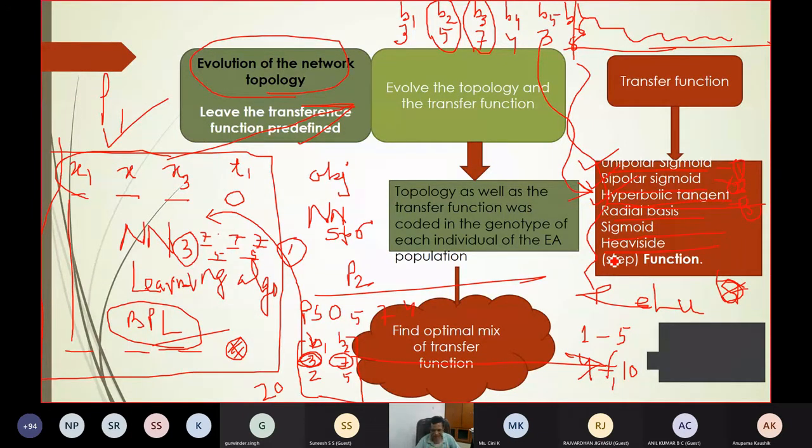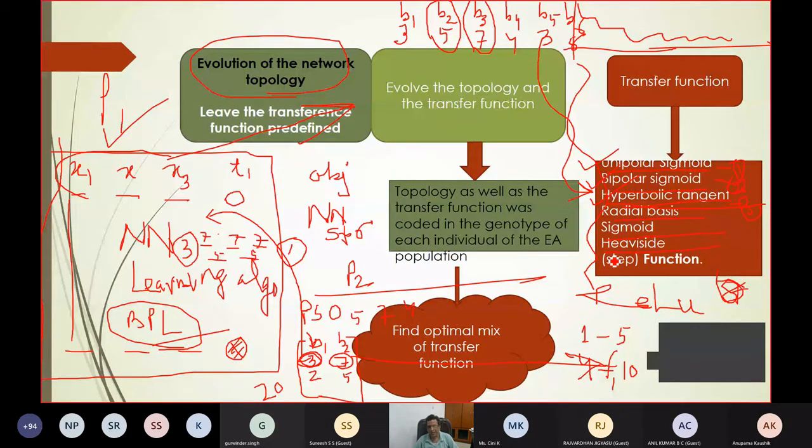So here, at the end of this, I am able to generate an optimal neural network structure. This research field is called evolvable neural networks, because you are evolving the structure of the neural network and the transfer functions associated with its neurons by an evolutionary algorithm, a non-traditional optimization algorithm, or a stochastic search algorithm, leaving the weight updation to the classical way, the error gradient.